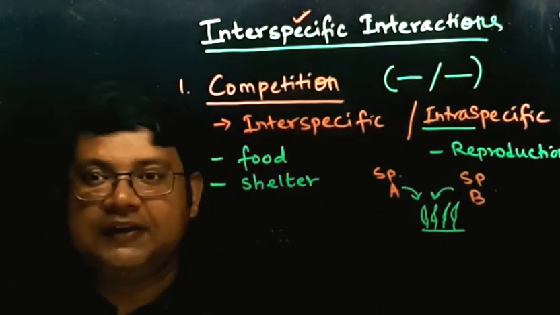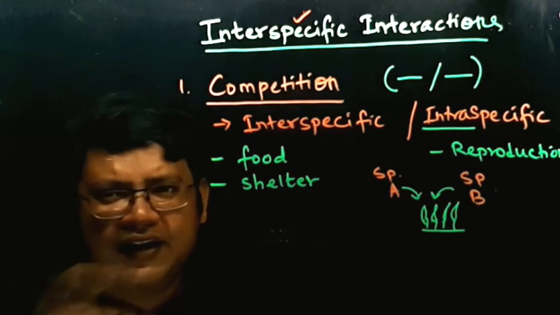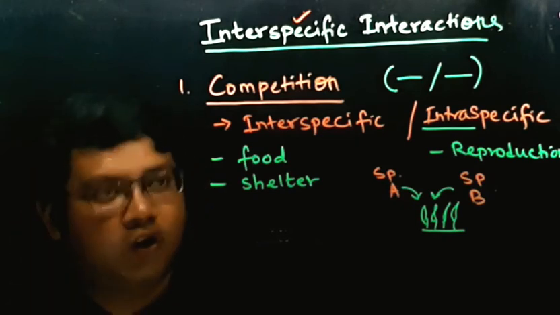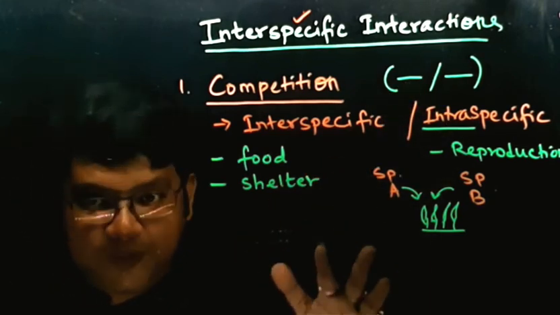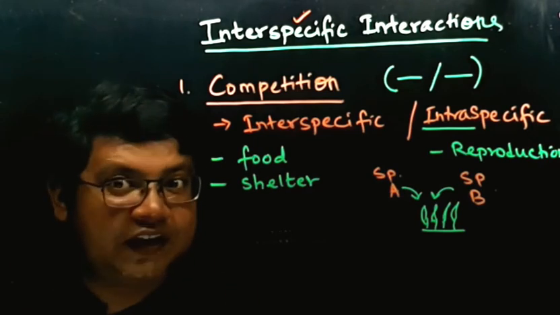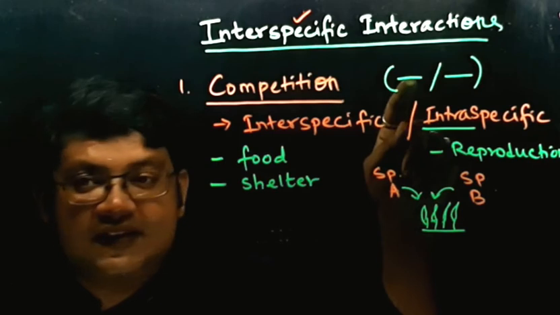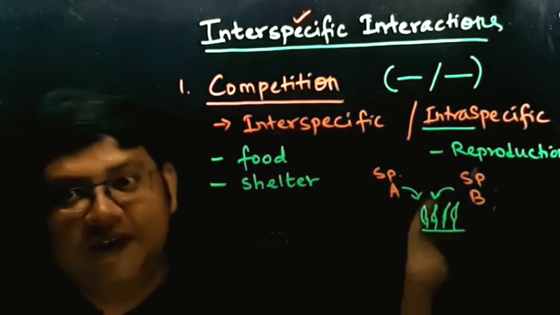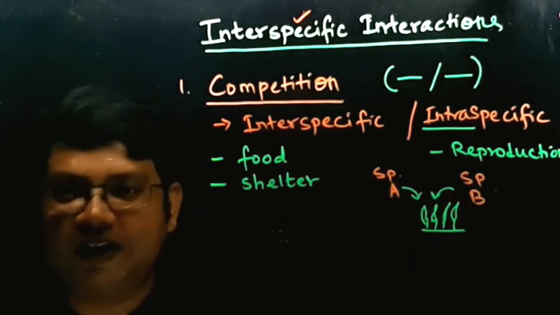So competition, you have to understand like this: competition means that neither of the species is getting benefited. Neither of the species, when present together, is getting benefited. Only one species, if species A is present in more number, species B will die, and vice versa. If species B is present in more number, species A will die.